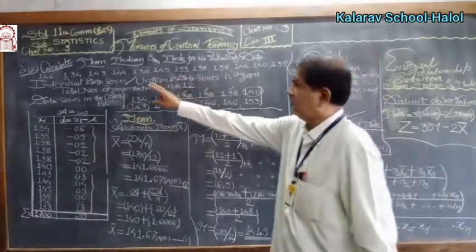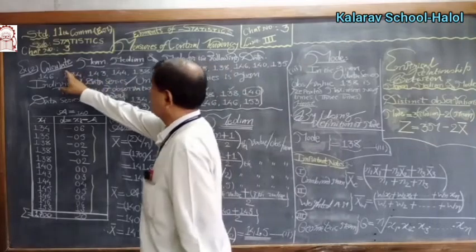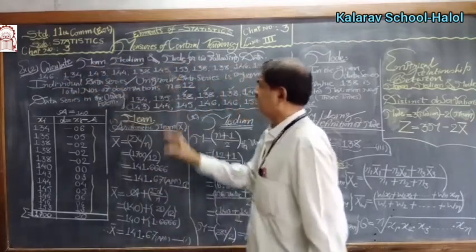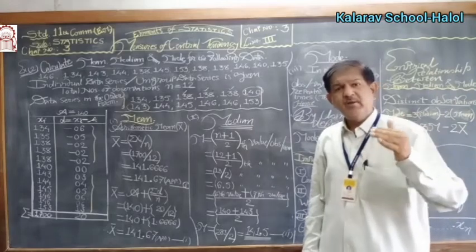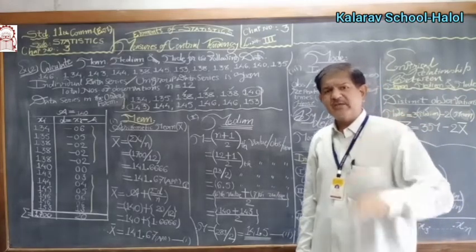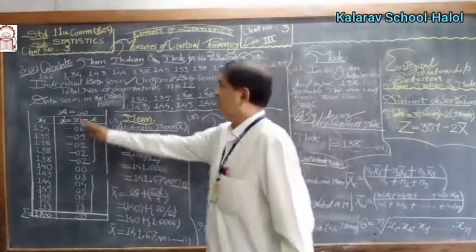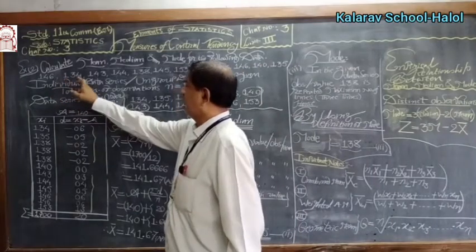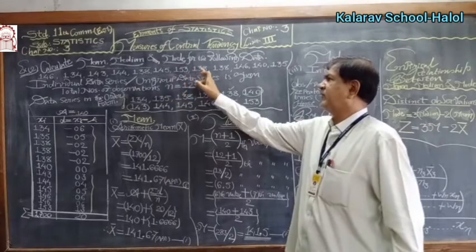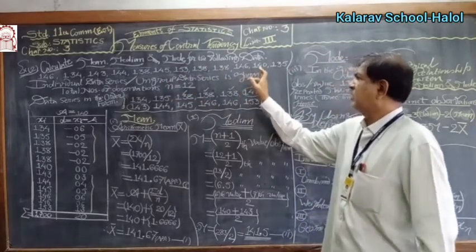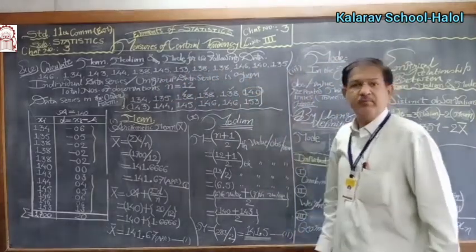Example number 2: compute mean, median, and mode for the given data. Here also ungrouped data, meaning an individual data series, is given to us. 146, 134, 143, 144, 138, 145, 153, 138, 138, 146, 148, 135.